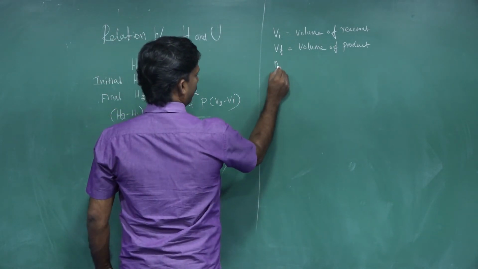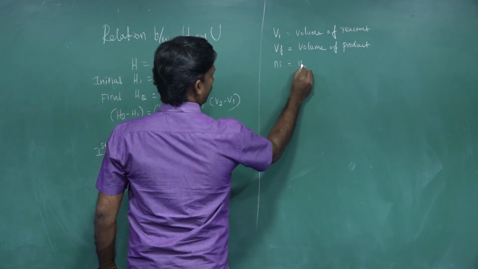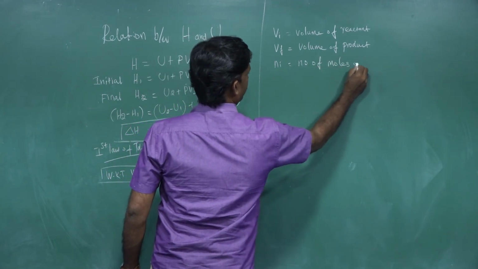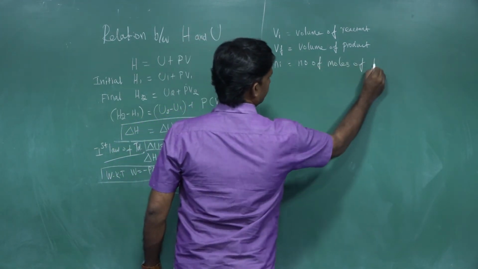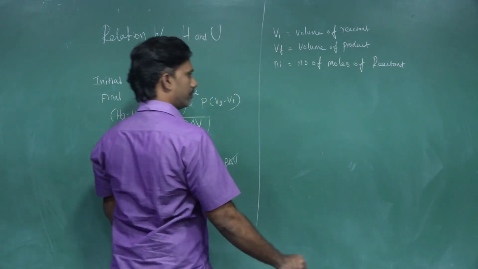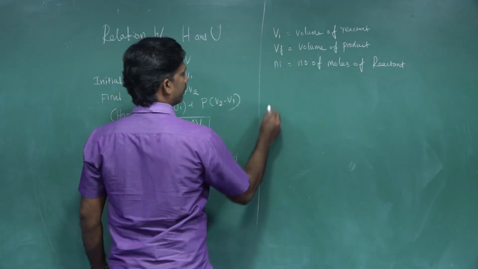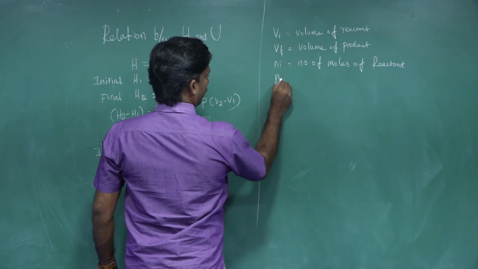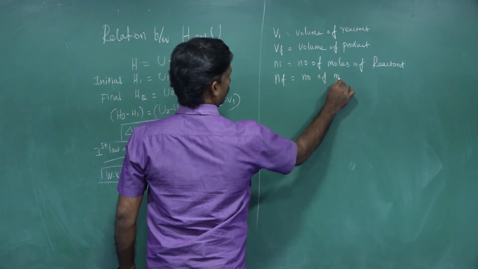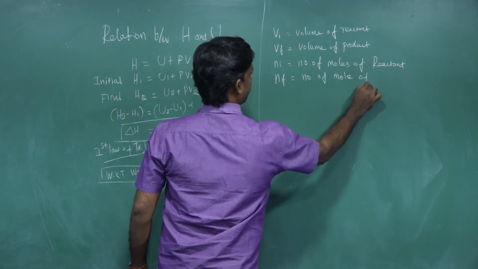Then Ni is the number of moles of reactant, and NF is the number of moles of product.